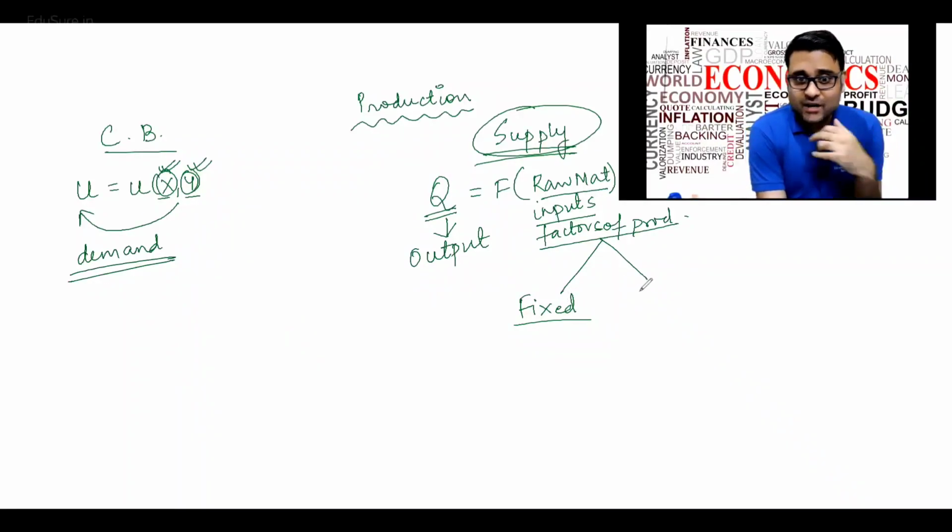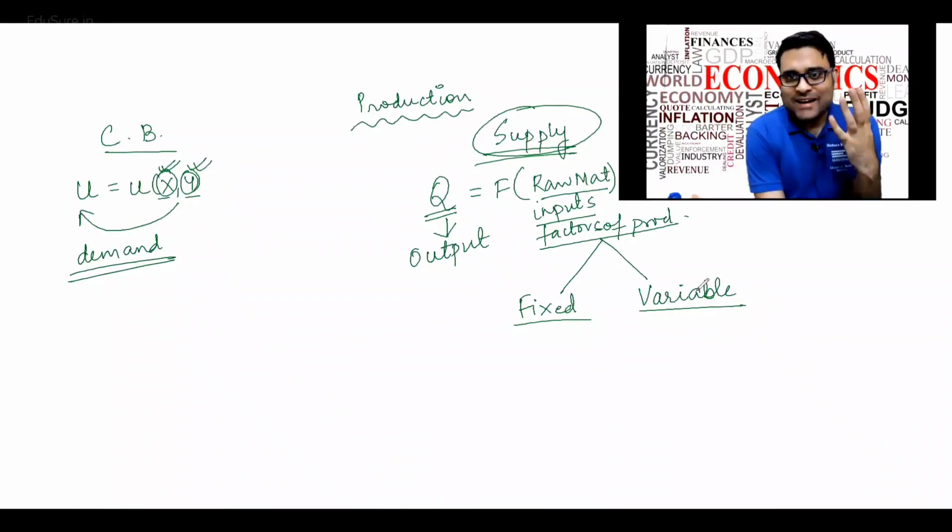And the other factor of production is the variable factor of production. What is a variable factor? One that can be changed in a short period of time. What do I mean by short period of time? Fixed factors are all that take more than a year to change. Variable factors are all that can be changed in less than a year.